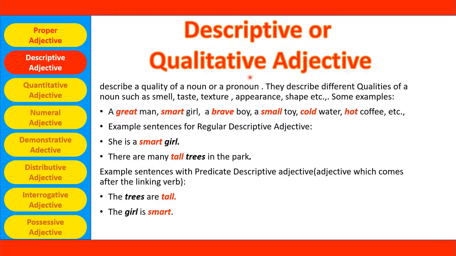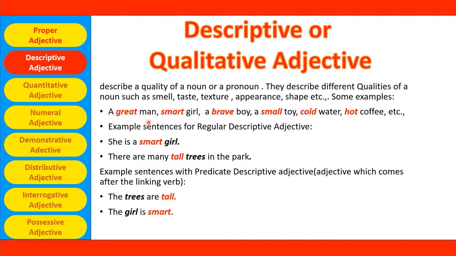Descriptive or qualitative adjectives. Descriptive or qualitative adjectives describe a quality of a noun or a pronoun. They describe different qualities of a noun such as smell, taste, texture, appearance, shape, etc. Let's see some examples such as a great man. Here great is describing a man.